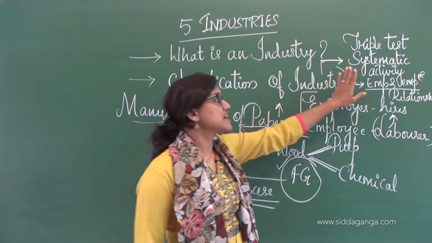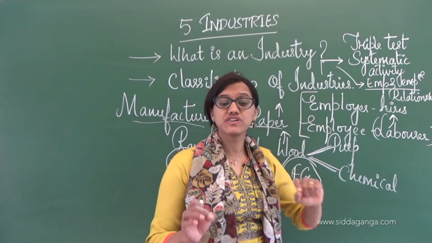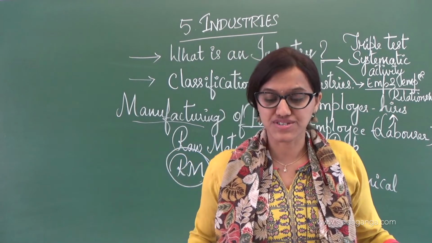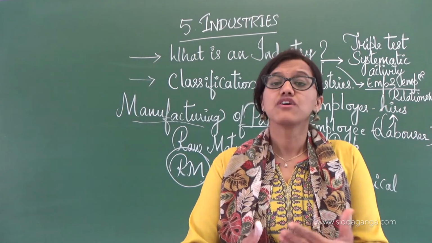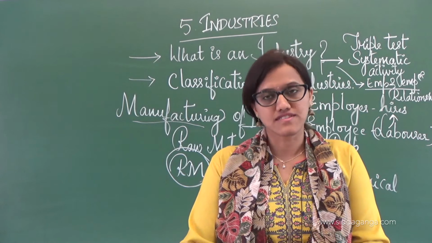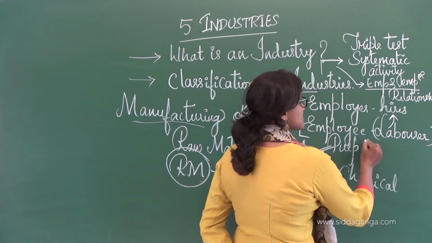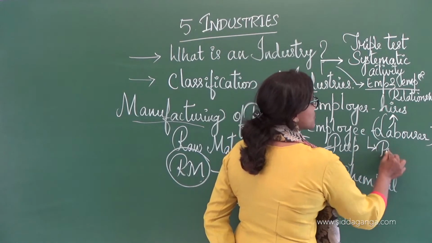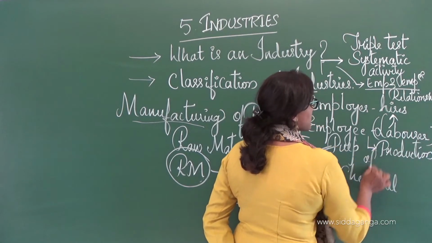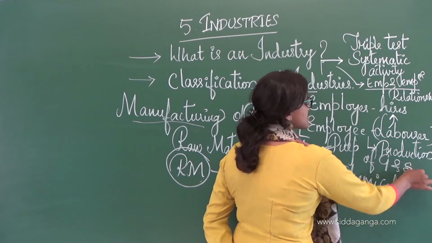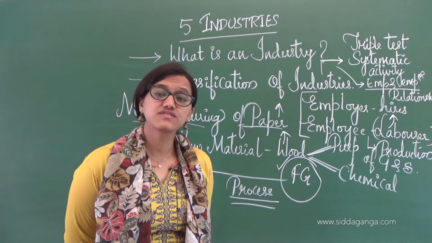That is, systematic activity has to be carried out, and there has to be an employer and employee relationship, which is very, very important. The third is production. The employer-employee relation should be there for the production of goods or services. So for the production of goods and services, that place can be called an industry here. So that is what they say.